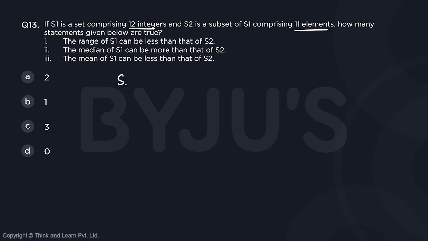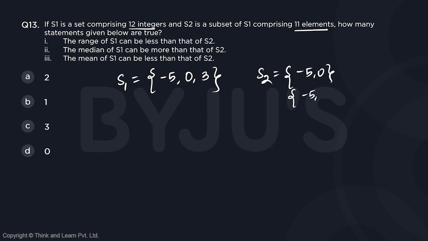So to make it easier, I'm going to take S1 as random 3 integers. Since it doesn't talk about positive or negative or 0, we can take any. So let's take -5, we can take 0, let's take a number 3. And S2 should contain only 2 elements. So we can have a scenario with -5, 0, we can have a scenario with -5, 3, or we can have a scenario with 0, 3. So these are the 3 possible S2s we can have.